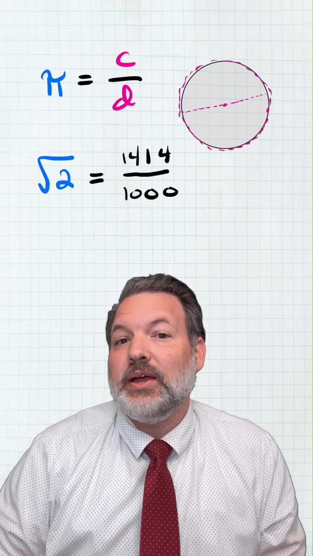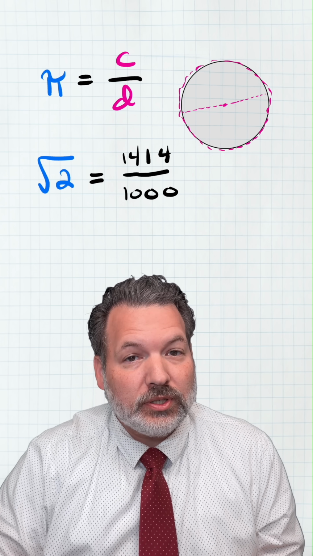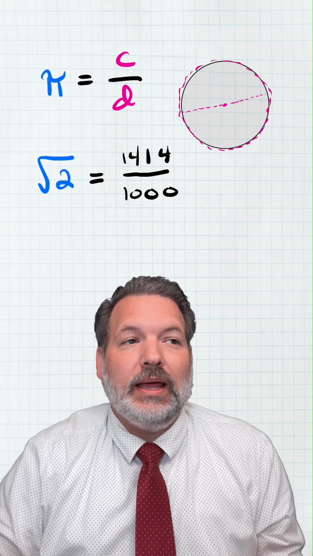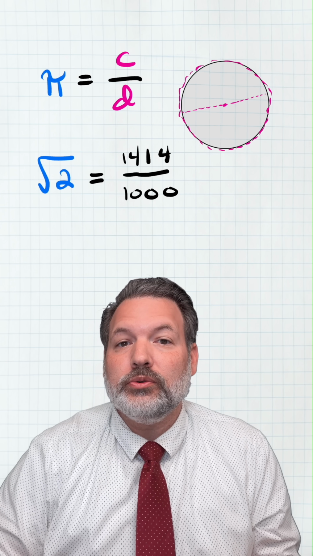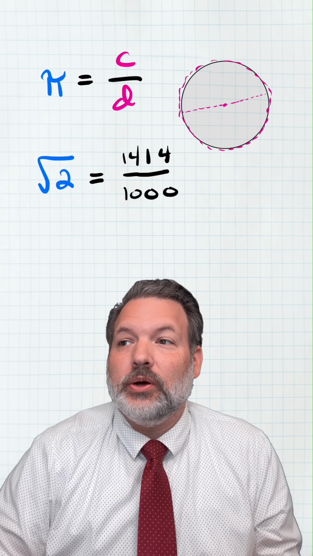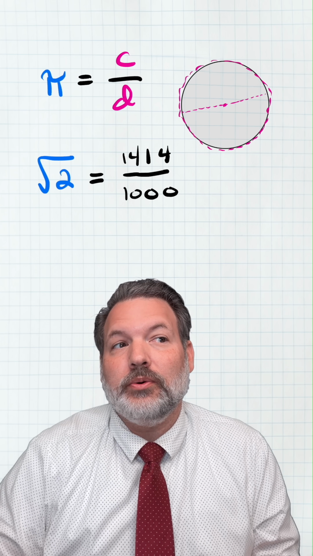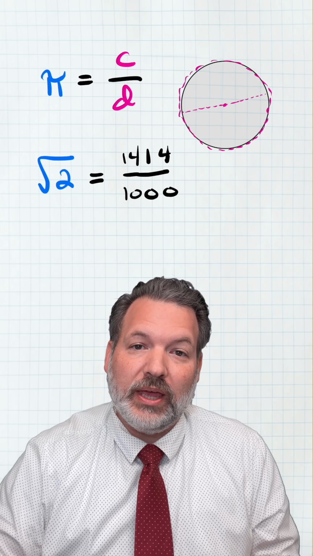We can express a rational number that is as close to root 2 as you could possibly want, and yet is not exactly equal to root 2, because we can show root 2 is irrational. We can show it's impossible to express root 2 as the ratio between two integers.